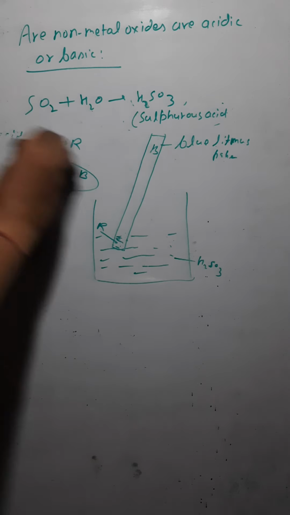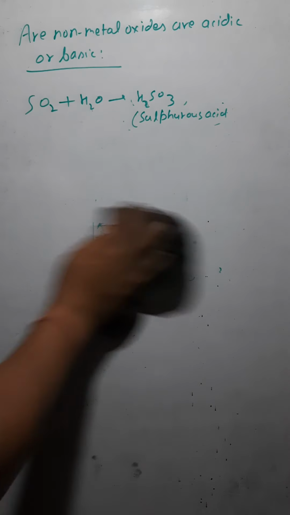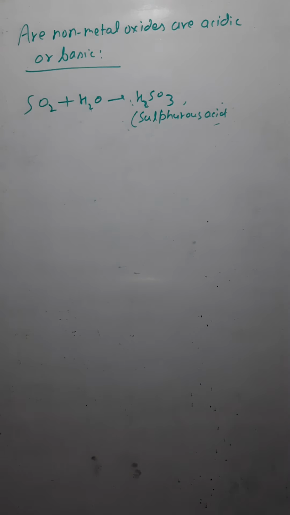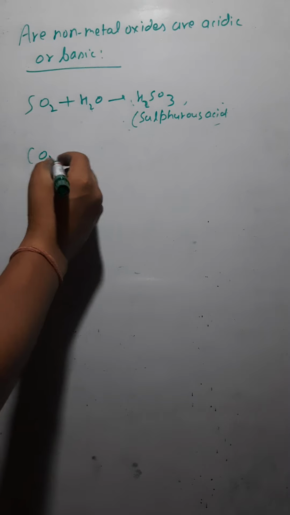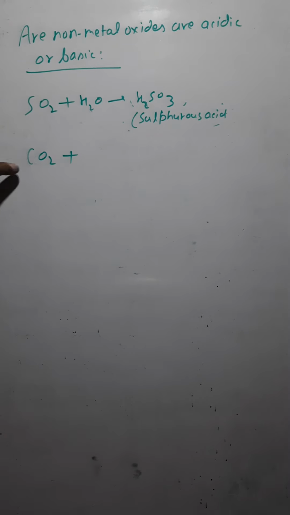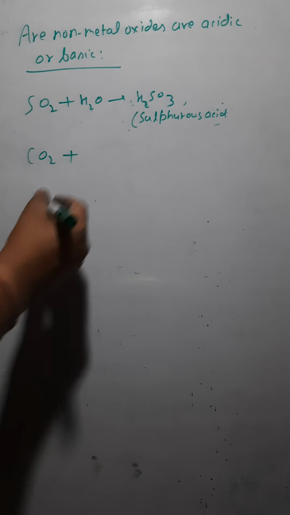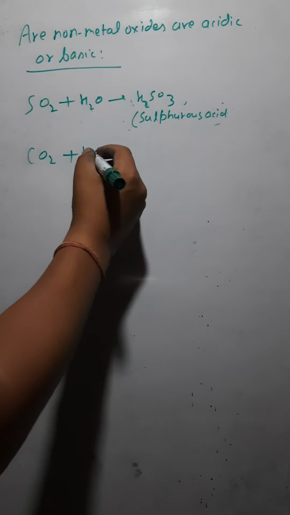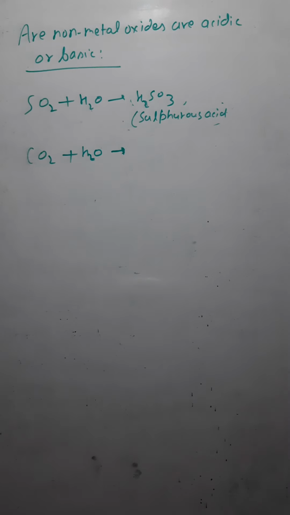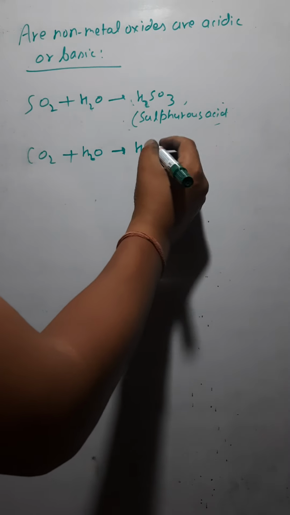Now if you have made this, let me give you another example. Let's say we have a non-metal oxide, that is CO2. Now we have to check whether this non-metal oxide is acidic or basic. For that, I would make a solution of carbon dioxide by mixing it with water. So if I'm mixing it with water, I would be getting H2CO3.